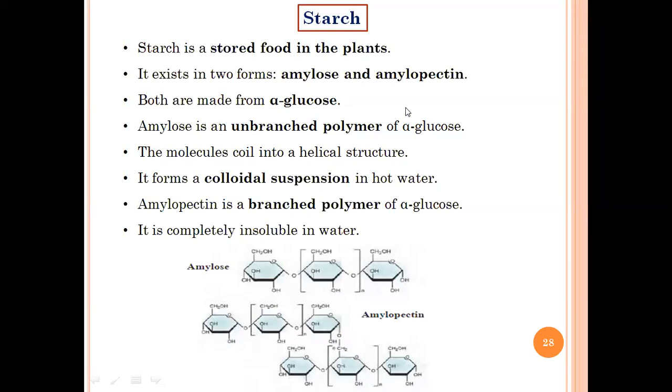Now, going by chemical properties, it forms a kind of colloidal suspension in hot water. I don't know why they have mentioned this, but what do you mean by colloidal suspension? Any idea? Any example you could give me? Solid particles are immersed in liquid. Yes. So can I say that if I put salt in water, it will be a colloidal suspension?